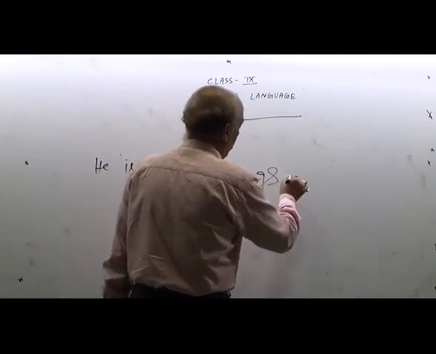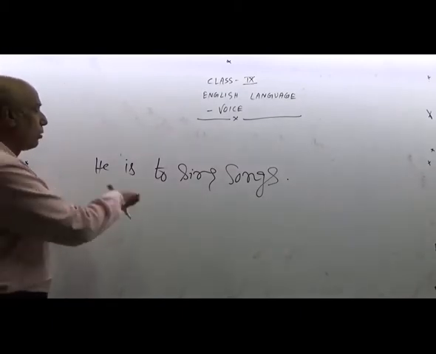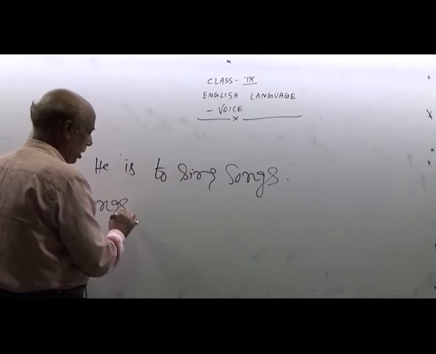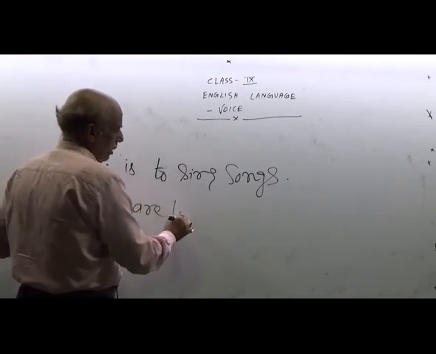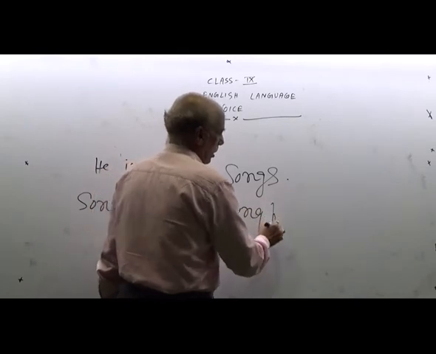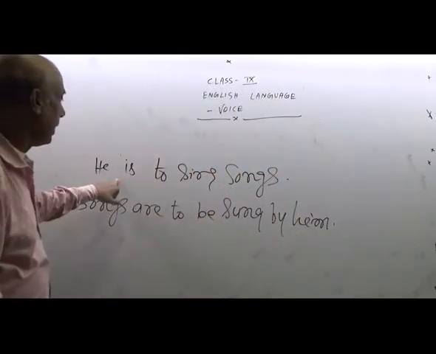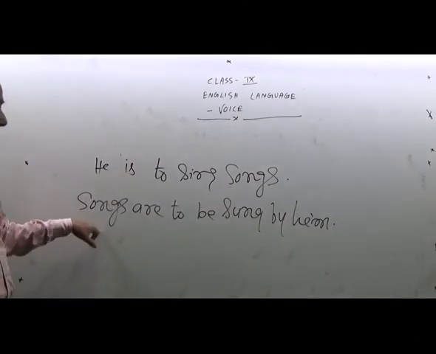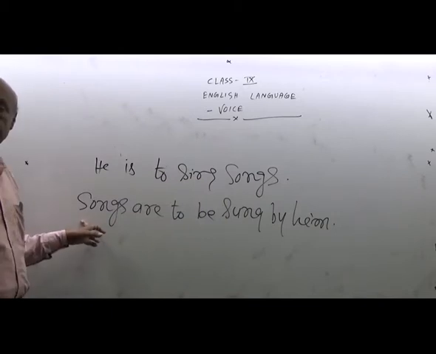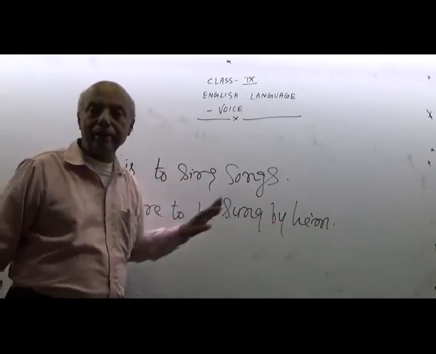Active: he is to sing songs. Passive: songs are to be sung by him. First is active, second is passive. He is to sing songs. It has been changed into passive: songs are to be sung by him.